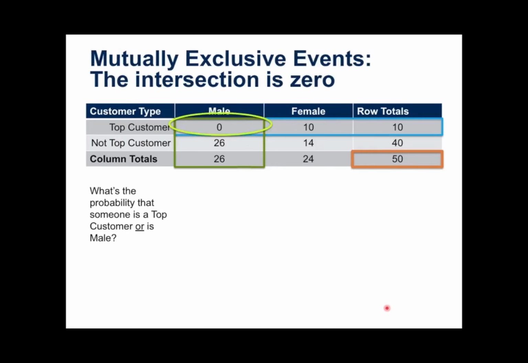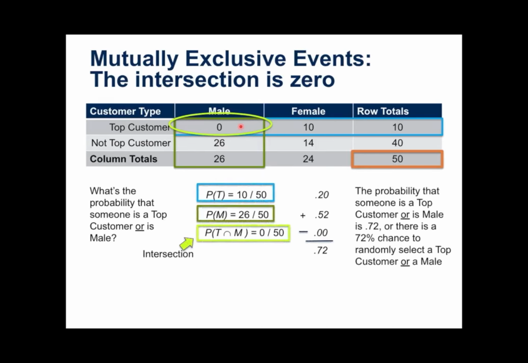Now moving on, another interesting situation in the table. I'm asking the same question here: what's the probability that someone is a top customer or is male? But something is very unique, something a bit different has happened. You can see from the table that I can see the males and I can see the top customers, but there are no observations, no occurrences of the two occurring together.